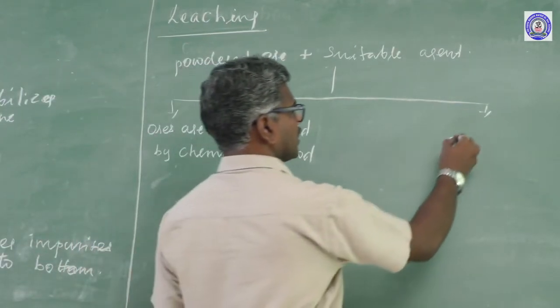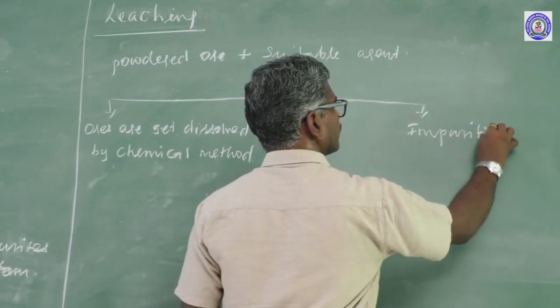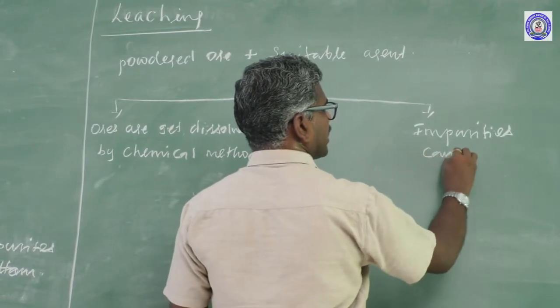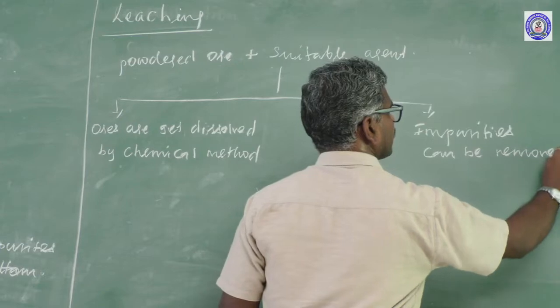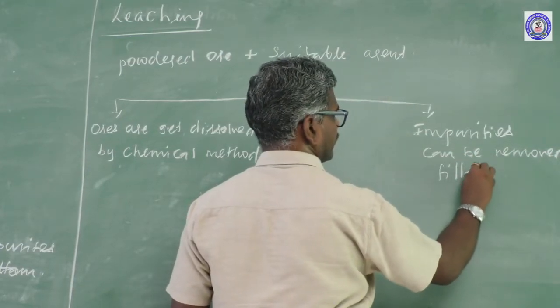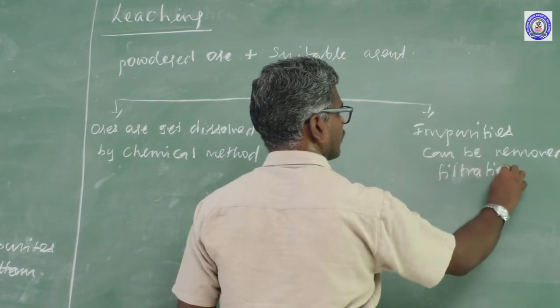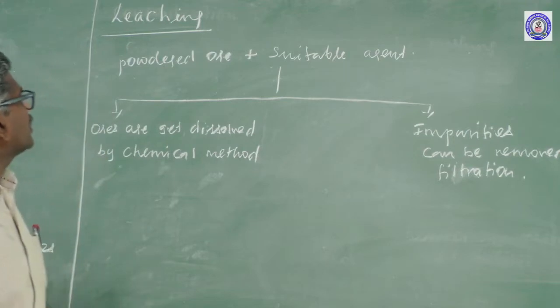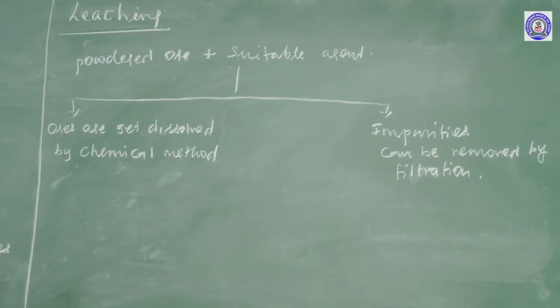Another one is impurities, which can be removed by filtration. This method is known as leaching, also called the chemical method.